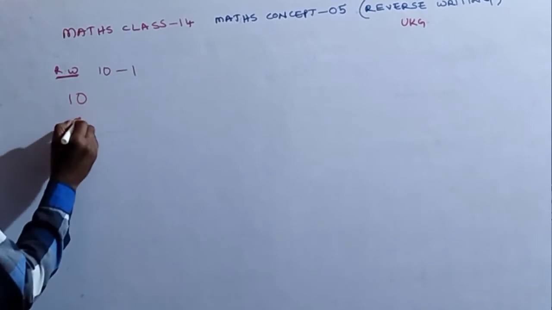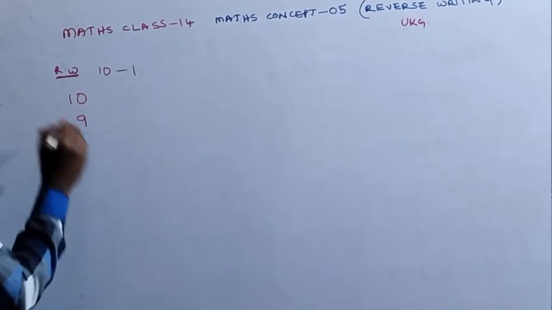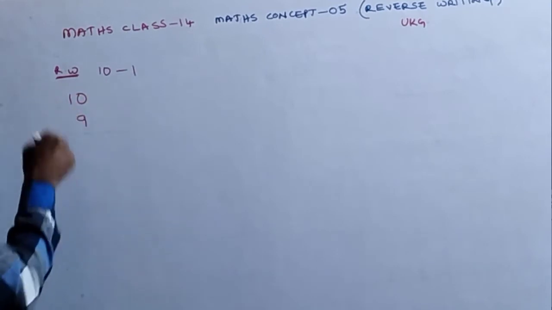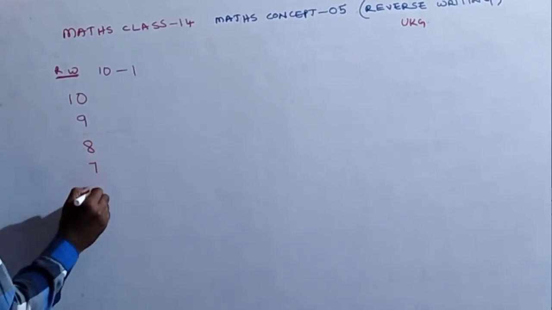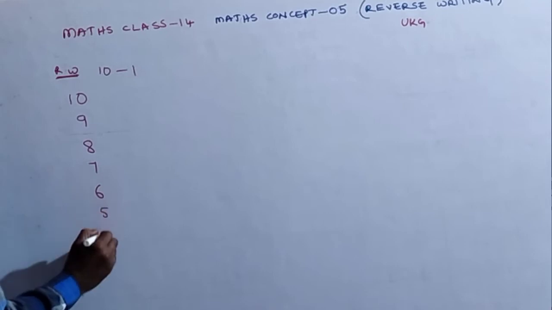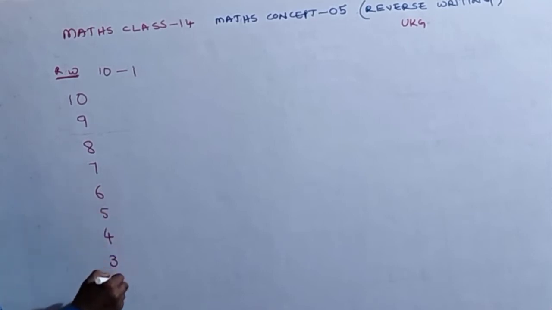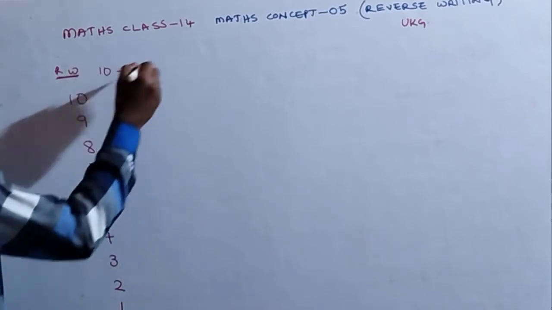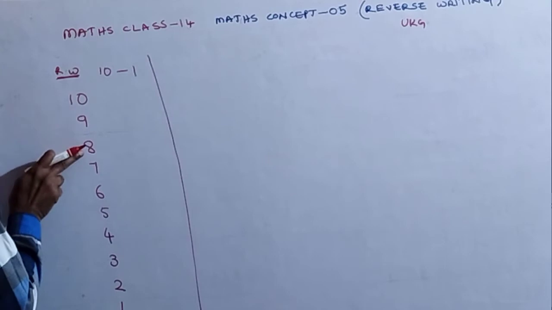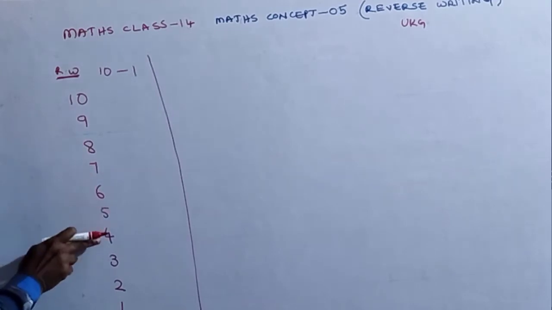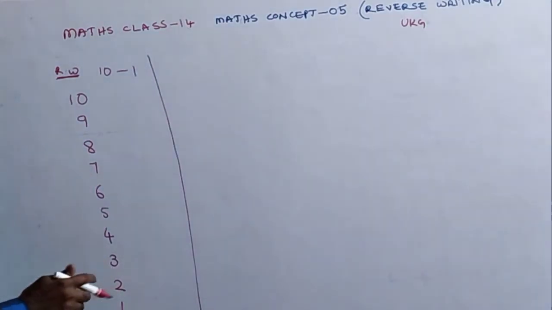First we write 10, before it 9, and downward 8, 7, 6, 5, 4, 3, 2, 1. This is the reverse writing of 10 to 1: 10, 9, 8, 7, 6, 5, 4, 3, 2, 1.